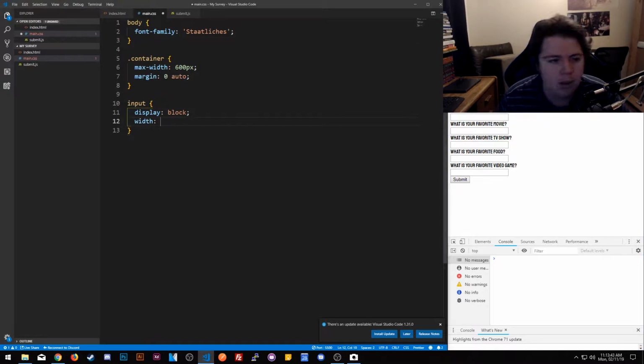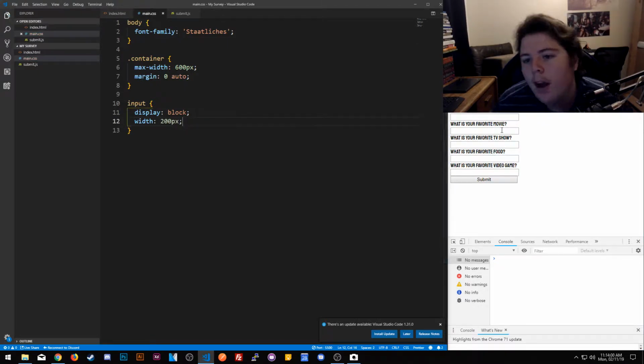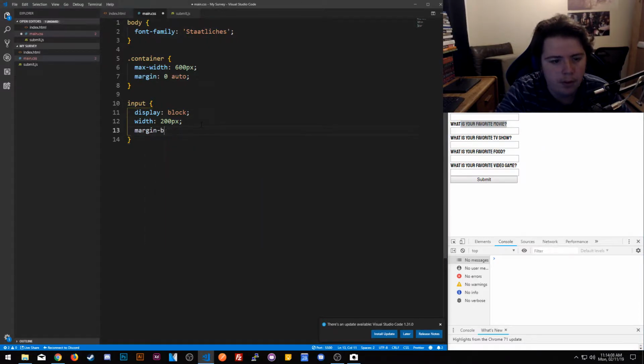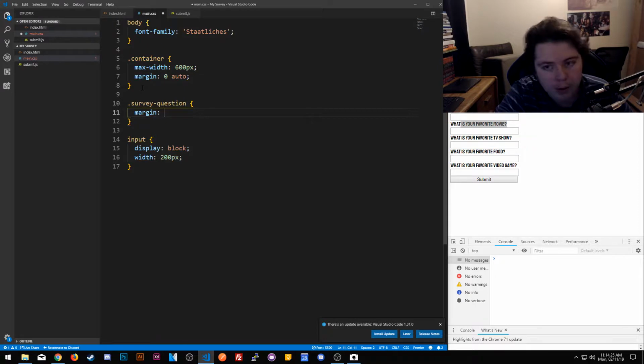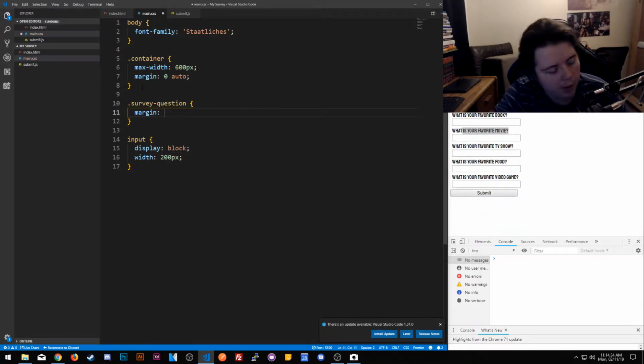Also, let's go ahead and add some width so the lines line up here. This is like 25 pixels, so that's like 175, and we're going to highlight here. We're going to be 2 pixels. Alright, that's a lot better. So we're going to add some margin-bottom. And we're going to add some margin for the question. We want to do .survey-question and add some margin. We're going to do it like this. So apply this. That's a lot better.